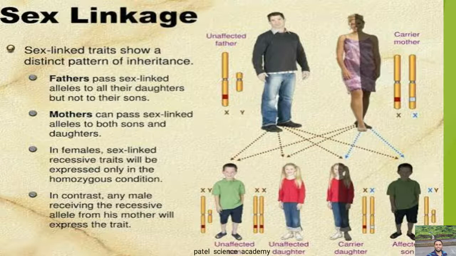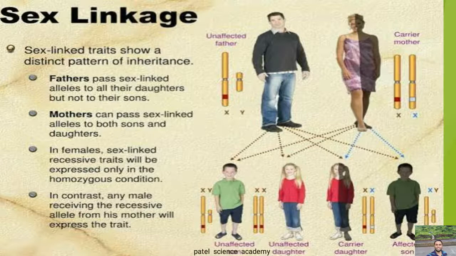Now about sex linkage, dear students, a sex linked trait shows a distinct pattern of inheritance. For example, the father passes sex linked alleles to all their daughters but not to their sons.